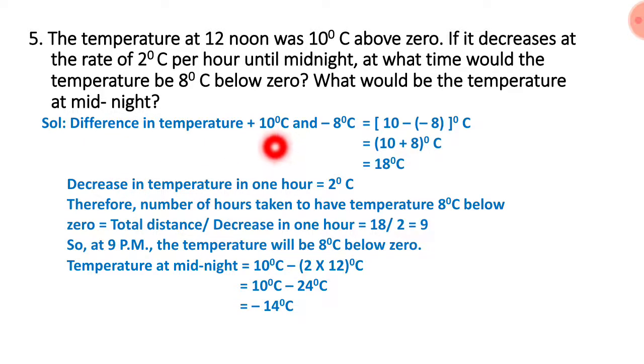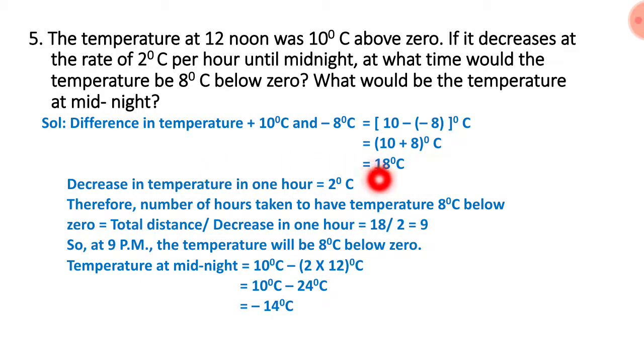Difference in temperature, that is 10 degrees Celsius to minus 8 degrees Celsius. It is in the afternoon time, plus 10 degrees Celsius we have as temperature, and minus 8 degrees Celsius, below 0 they said. Both difference how much it is, let us find. 10 minus of minus 8. Minus into minus is equal to plus, 10 plus 8 degrees Celsius, which is equal to 18 degrees Celsius. Difference in temperature is totally 18 degrees Celsius.